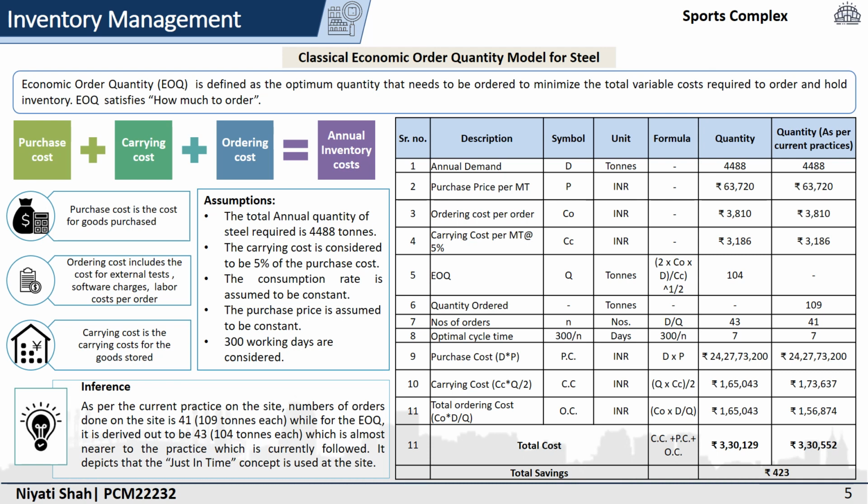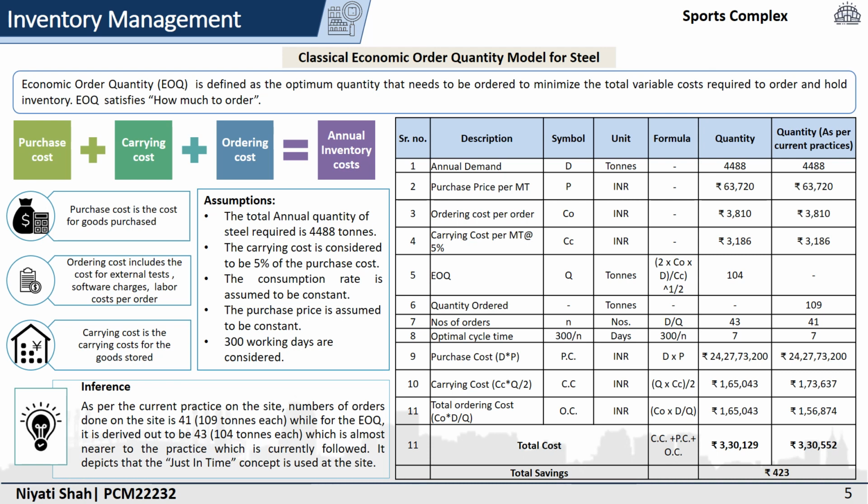Annual inventory cost is a summation of purchase cost, carrying cost, and ordering cost. Purchase cost is the cost for the goods which have been purchased. Ordering cost includes the cost for external tests, software charges, and labor cost per order. Carrying cost is the holding cost for the goods or inventory which is stored.